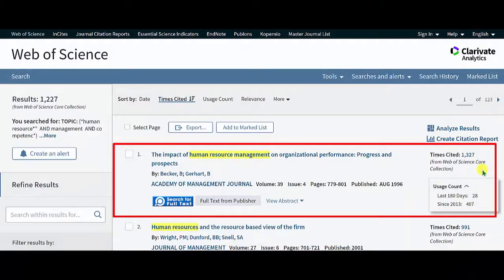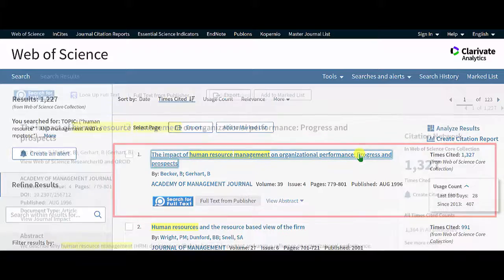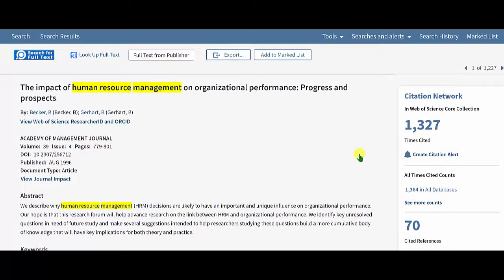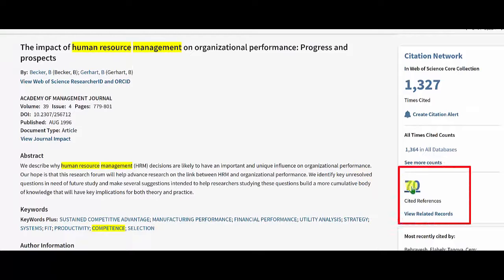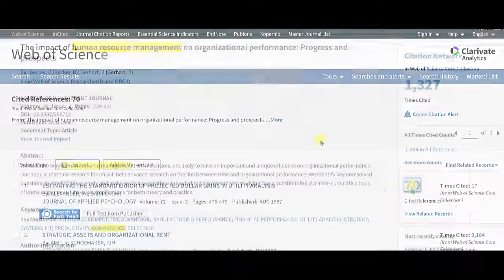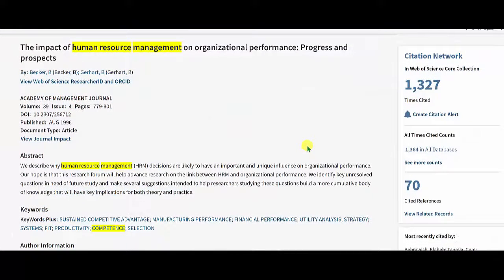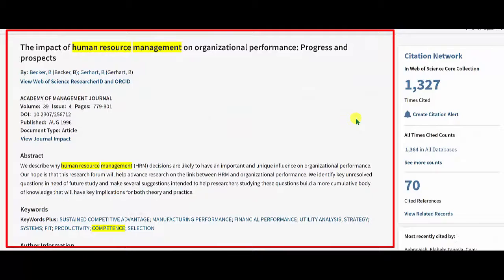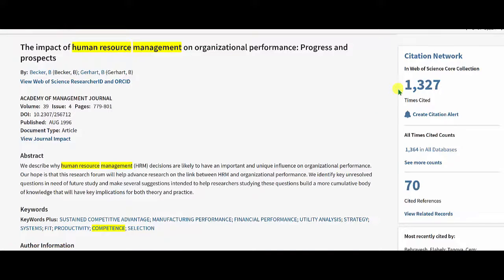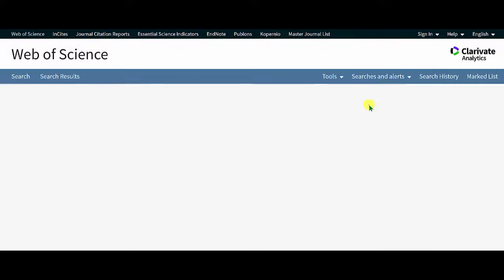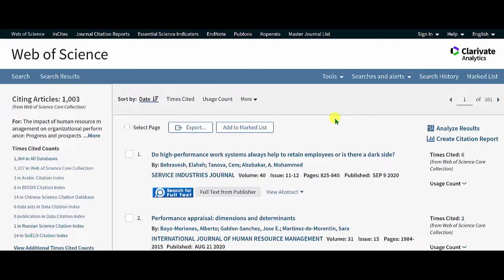I'll use this article as an example. The past is the cited references in this article, in other words, the reference list. The present would be the article itself. And the future is the times cited, or the articles that used this article in their reference list. And all of these have the blue button for obtaining the article of interest.